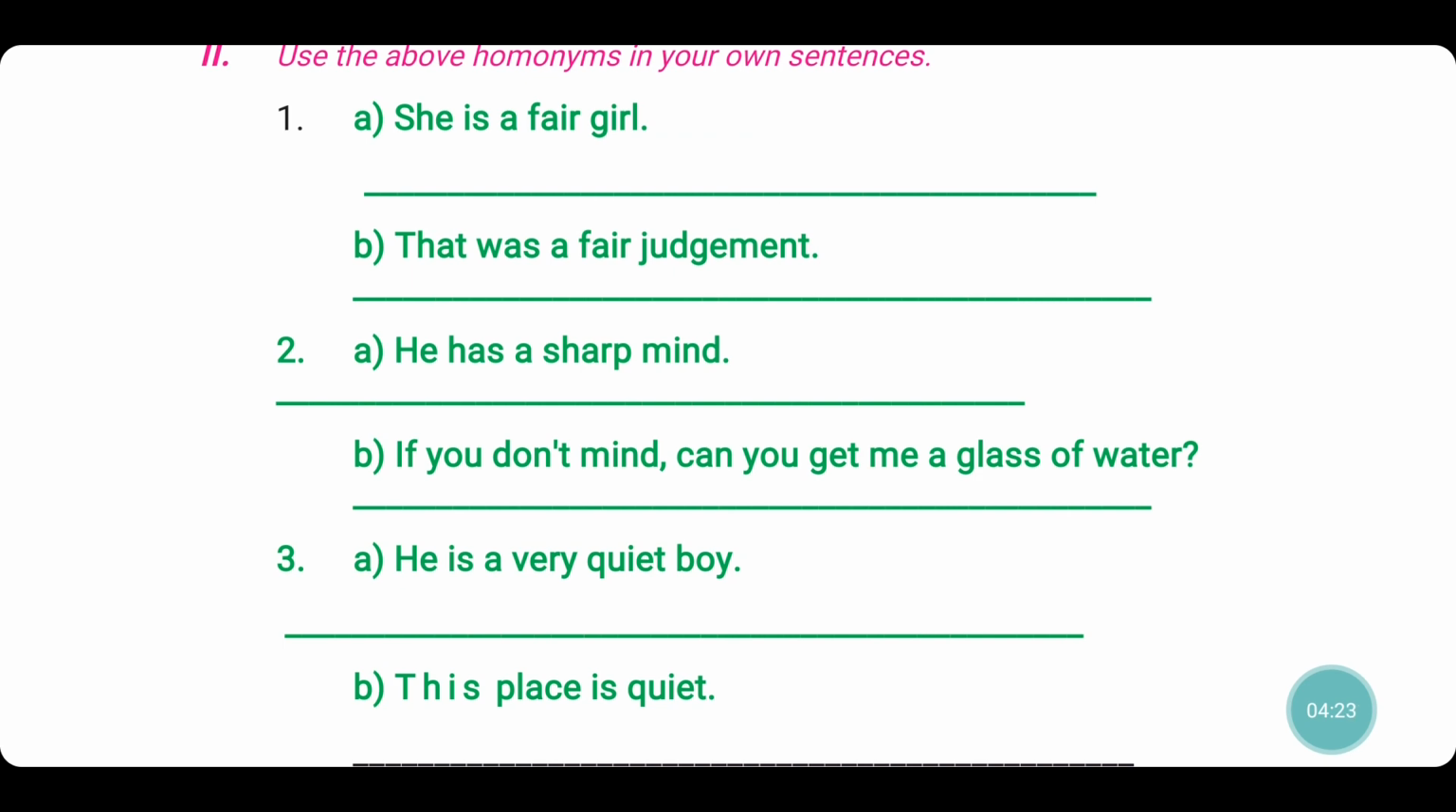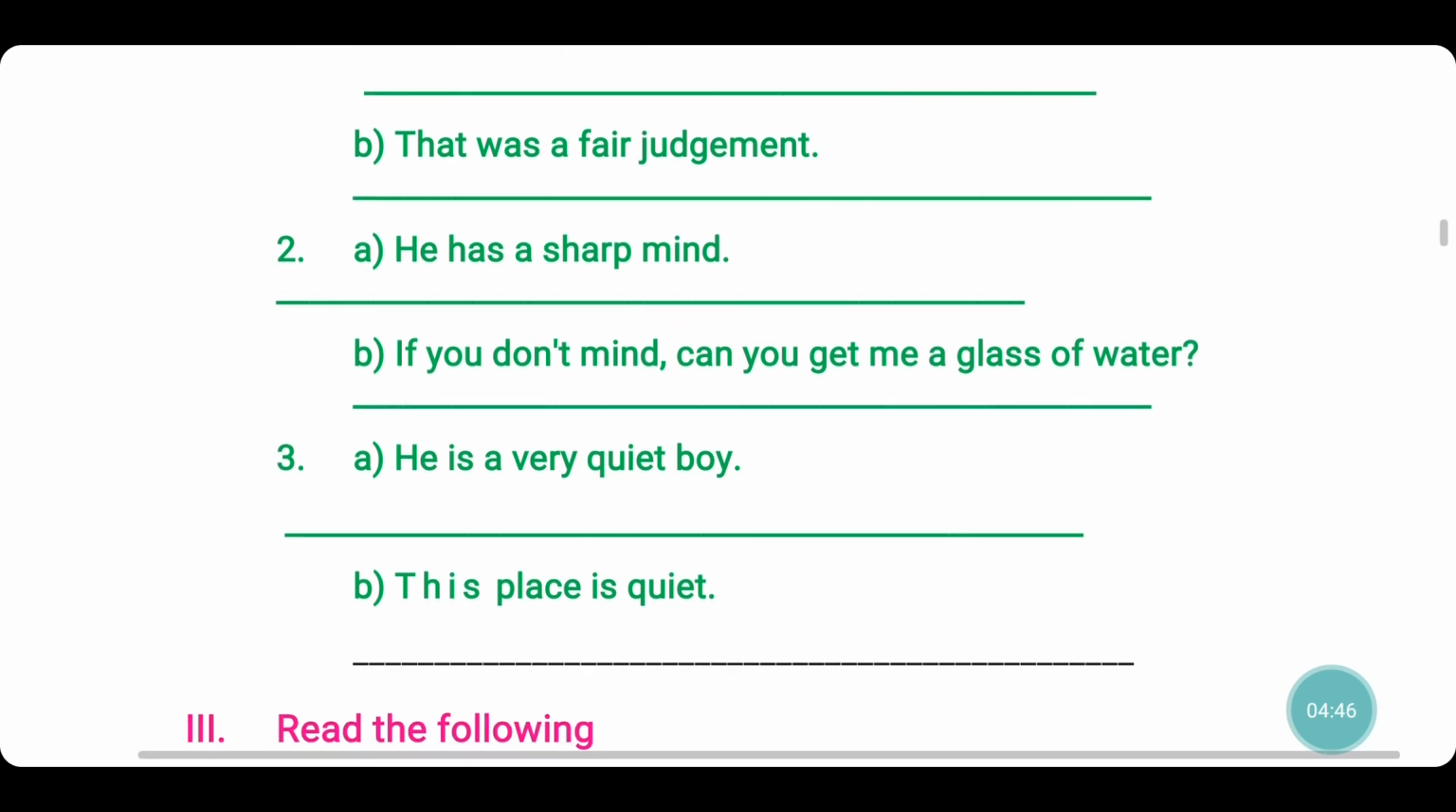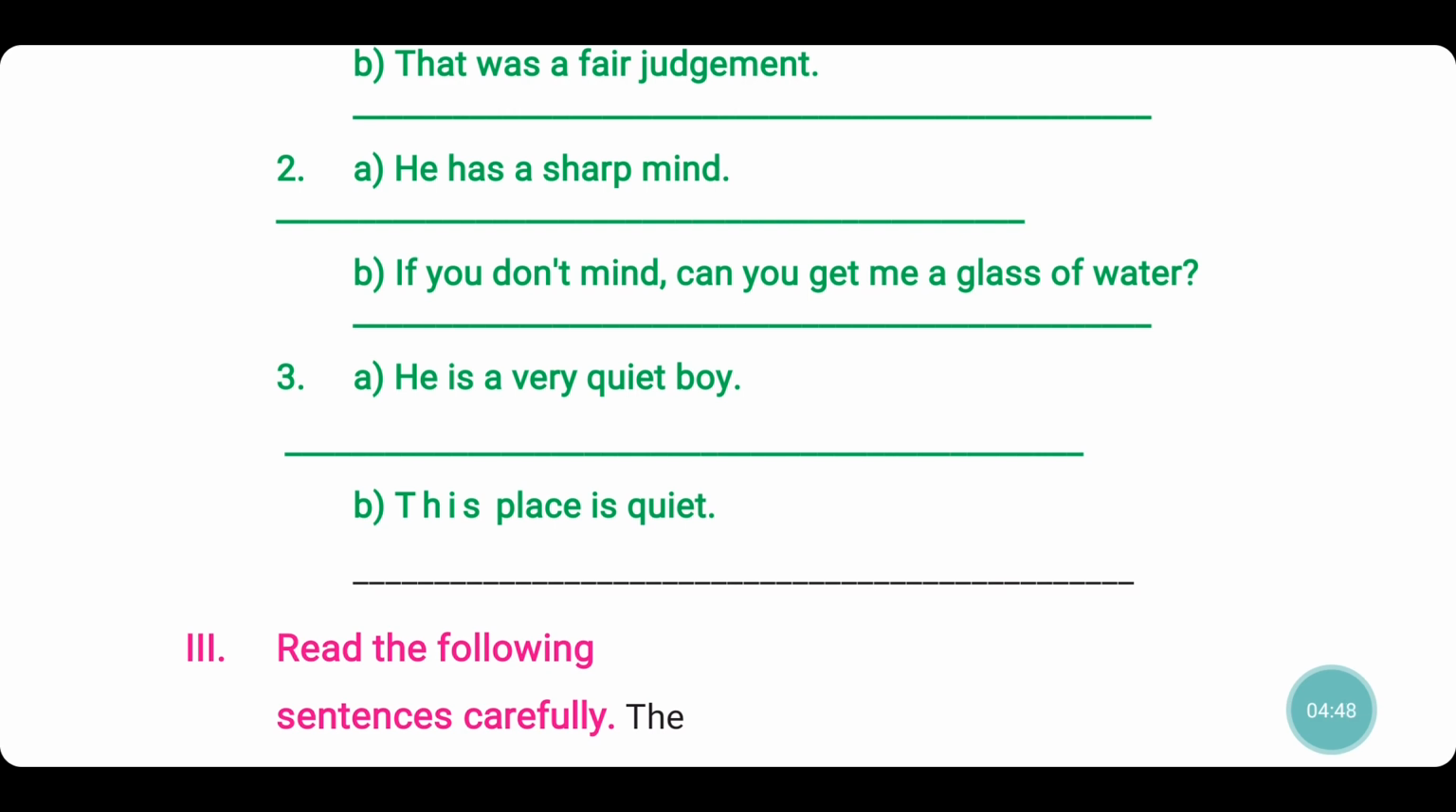On to the second word, mind. He has a sharp mind. He has a sharp brain. If you don't mind, can you get me a glass of water? That means if you are not annoyed, can you get me a glass of water? On to the third word, quiet. Quiet as adjective. He is a very quiet boy. Means he is a very silent boy. This place is quiet. That means this place is silent.